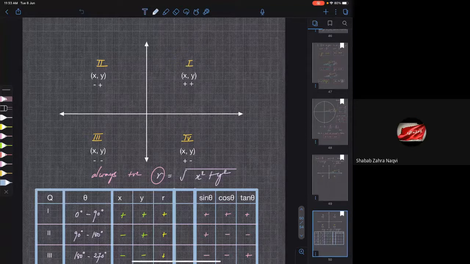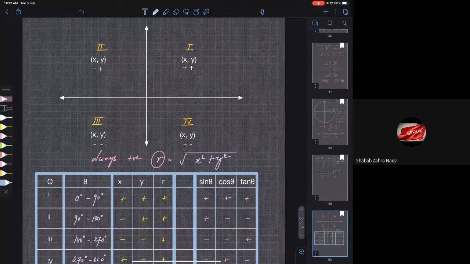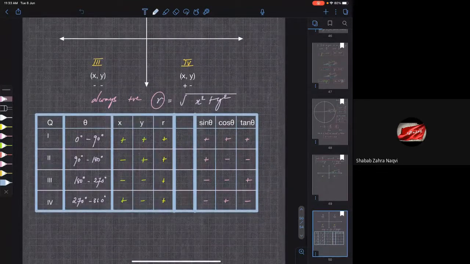Now, if the point lies in the first quadrant, the angle will lie between 0 and 90 degrees. That is summarized in this table. When the angle lies between 0 and 90, or the point is in the first quadrant, then sine, cos, and tan are all positive. We have seen, right? When the point lies in the second quadrant, or the angle lies between 90 and 180 degrees, only sine is positive, cos and tan are negative.